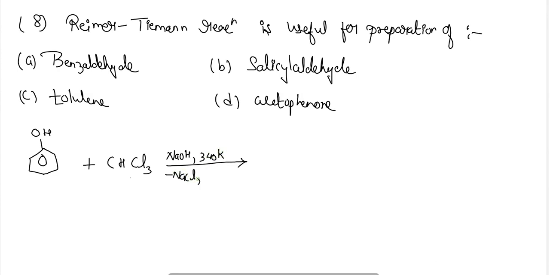NaCl and water are removed here. So the formation of sodium phenoxide takes place with a CHCl2 at the ortho position.